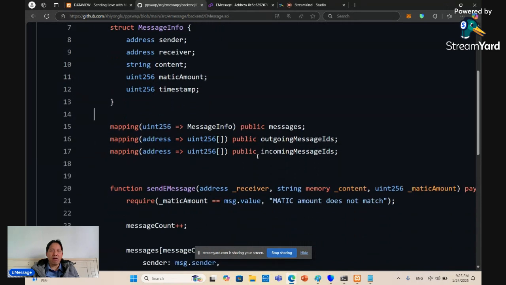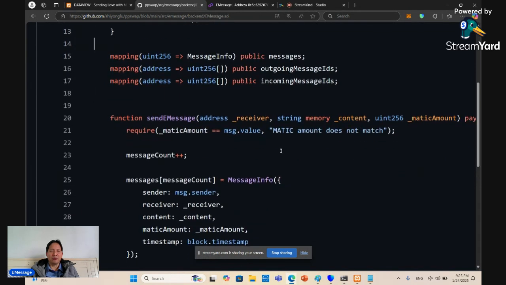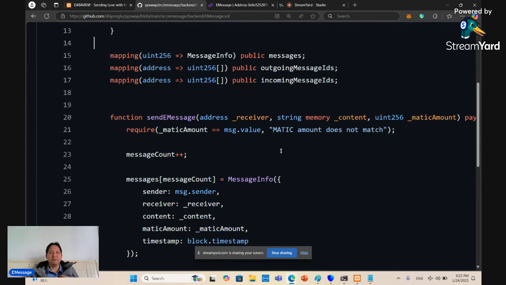And then there is a mapping from the message ID to the message record. And then there are two other mappings, which are basically the outgoing message IDs and the incoming message IDs for each address. So we basically save the same message twice in two different mappings for easier retrieval.